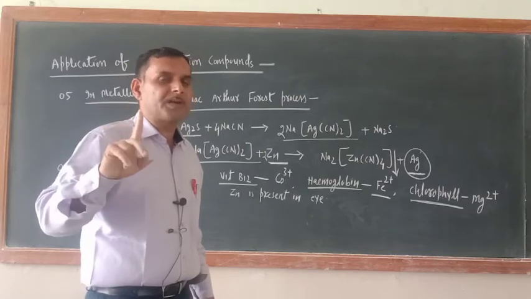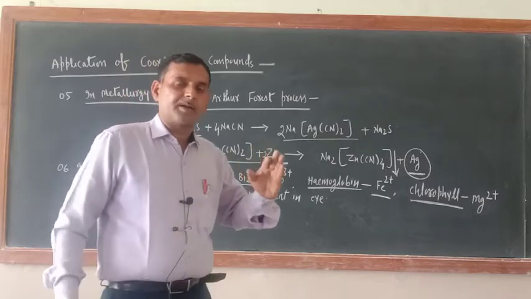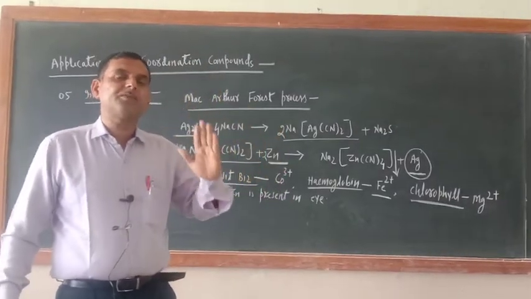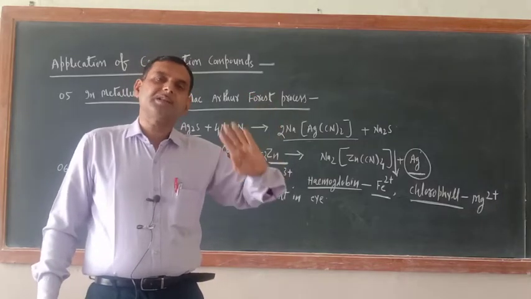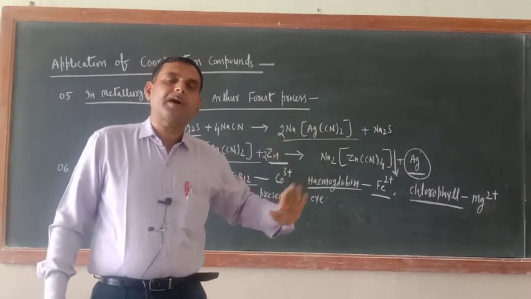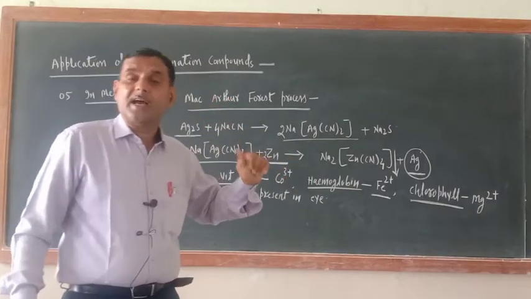And what is the group reagent of the first group? Dilute HCl. You should remember, because in qualitative analysis, whenever you go to the lab, you get one lab manual, and with the help of that lab manual you are performing the experiments, or you can say you are detecting the cation and anion.